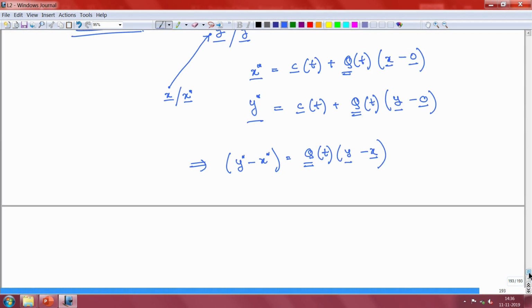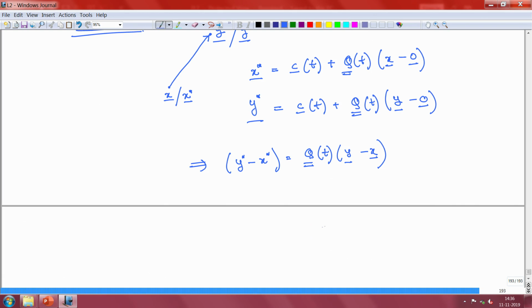This is important here now. Since we know that the displacement vector is invariant, this form is the form of invariance.